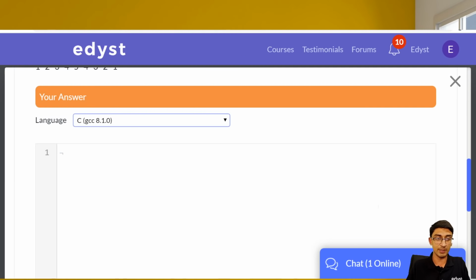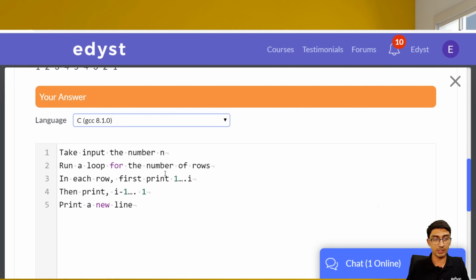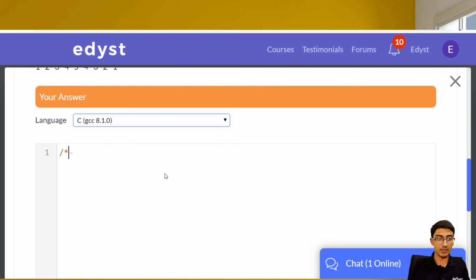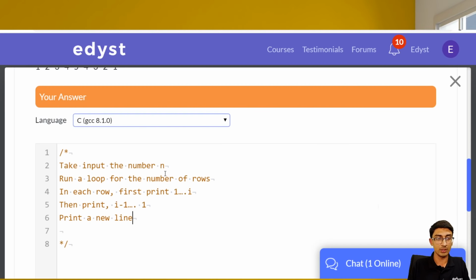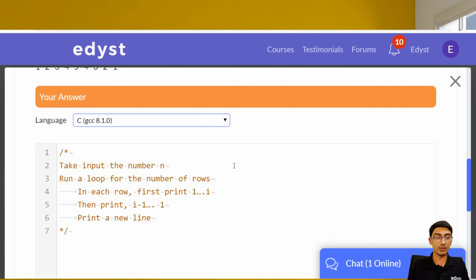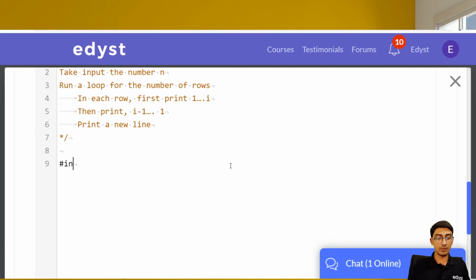The approach is, let me again copy the approach in our editor so that we don't have to go back and forth. So just taking that approach over here, and just commenting it out so that it doesn't interfere with the code. Alright, first I have to take the number n, then run a loop for the number of rows. In each row, first print 1 to I, then print I minus 1 to 1, and then print a new line. Okay, let's do this one by one. Let's write the basic code of C that we are always supposed to write. So that's #include <stdio.h>. Then int main, return 0. So this is the basic stuff that we are supposed to write.